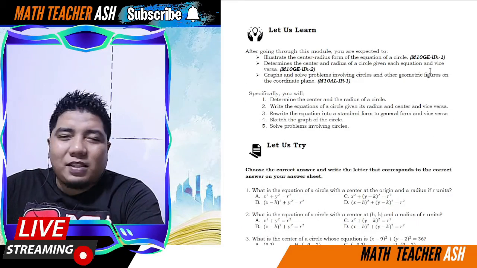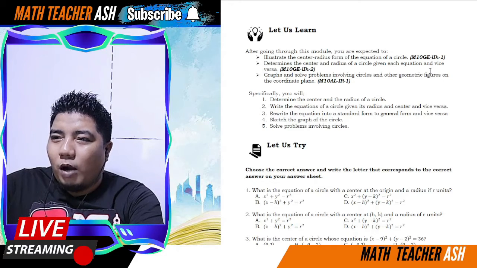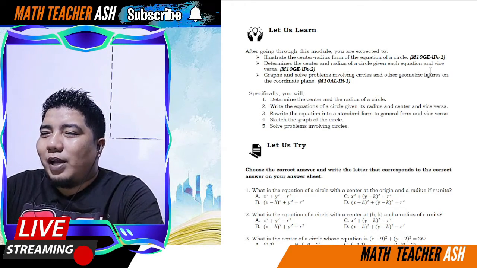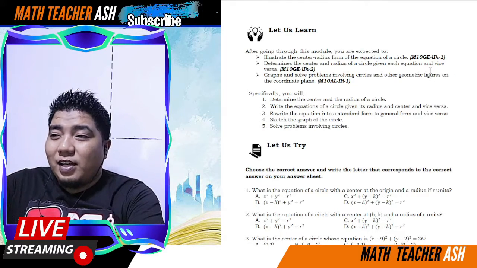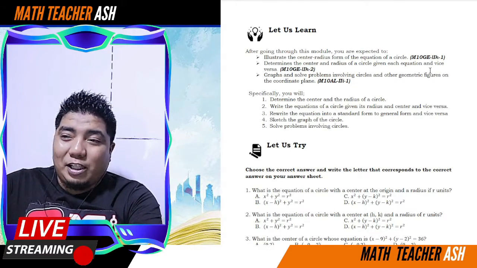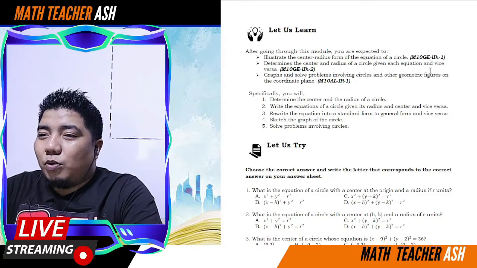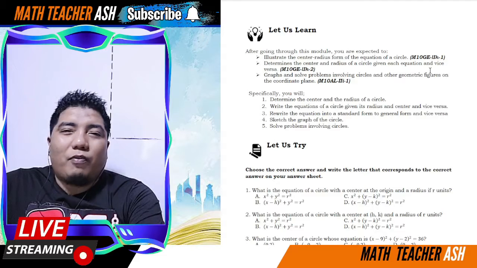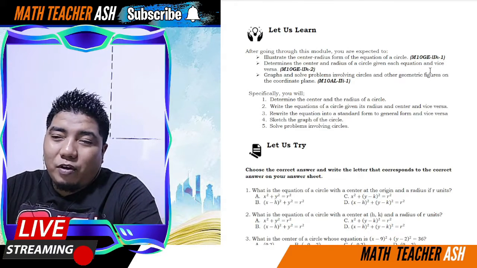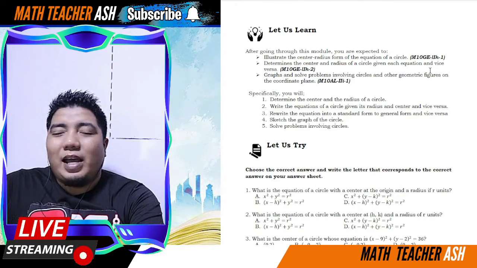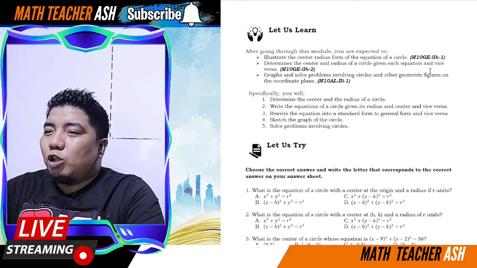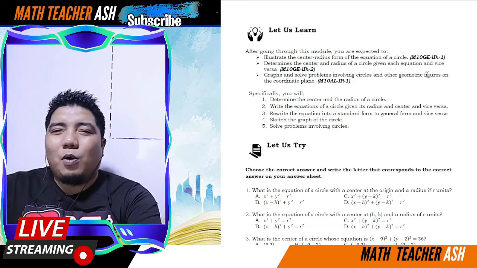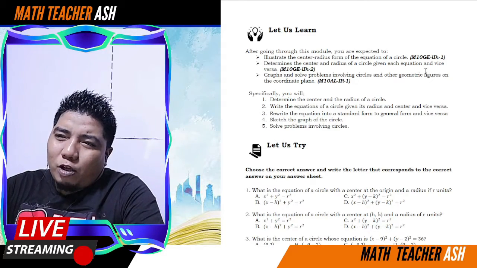So ano nga ba ang objectives natin for today? Ito yon. Number 1, determine the center and the radius of a circle. Number 2, write the equation of a circle given its radius and center and vice versa. Pangatlo naman is to rewrite the equation into a standard form to general form and vice versa. And then number 4, sketch the graph of a circle. And number 5, which is the last, is to solve problems involving circles. Okay, napakadali lang ng topic na ito, my dear math learners.